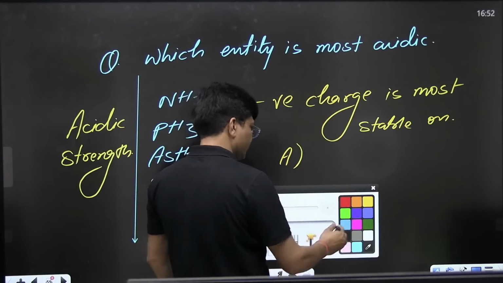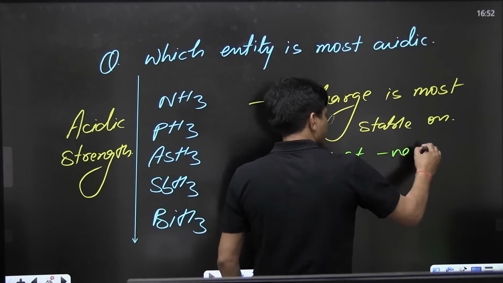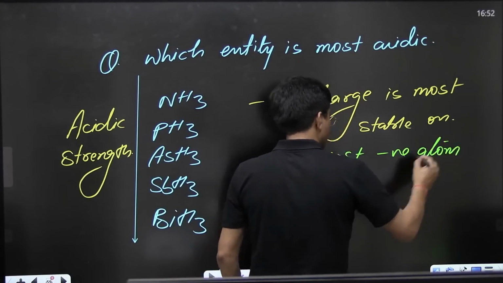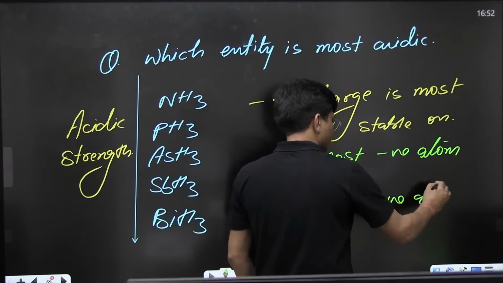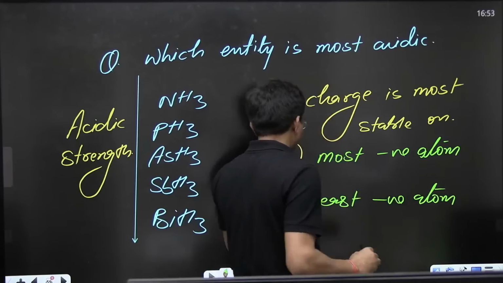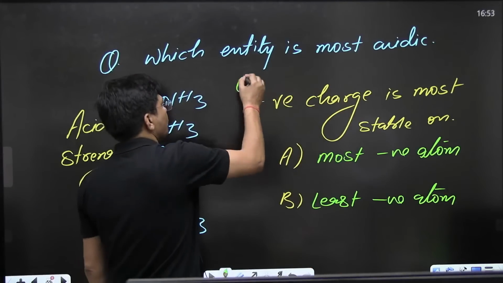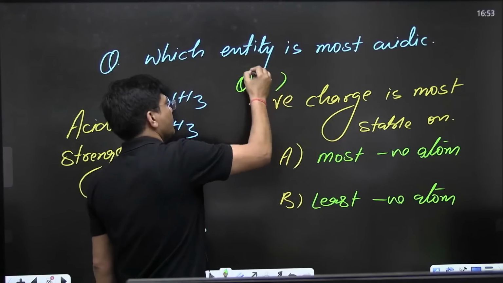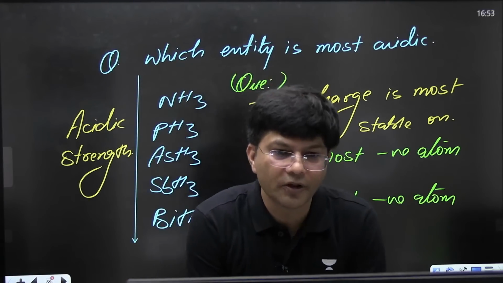Just let me know. Out of these 2 points, this is the question. Let me check how good your concept is.